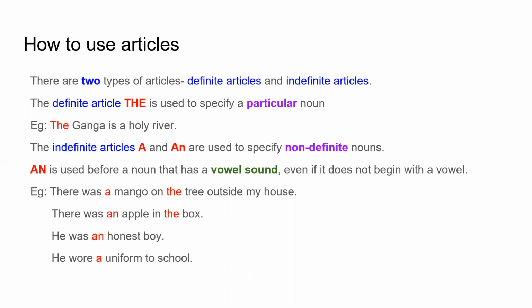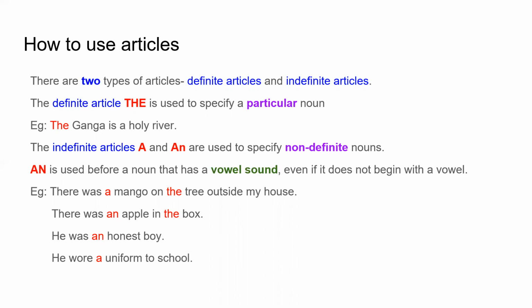Because I'm talking about a particular river. The Ganga. Ganga is the only river by that name. And why am I saying a holy river? Because there are many holy rivers. Okay? The indefinite articles a and an are used to specify non-definite nouns.